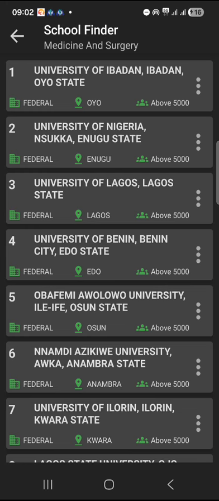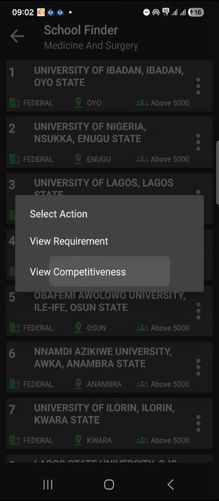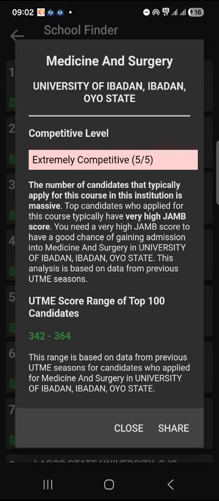Mind you, the way we rank these schools, we rank them based on their competitive level. Now, the highest from what we have this year is University of Ibadan. What this means is over 5,000 people applied to University of Ibadan to study medicine and surgery. If you check the competitive level, you will see that the top 100 of those students, their score in JAMB is between 342 and 364. So that is extremely competitive.